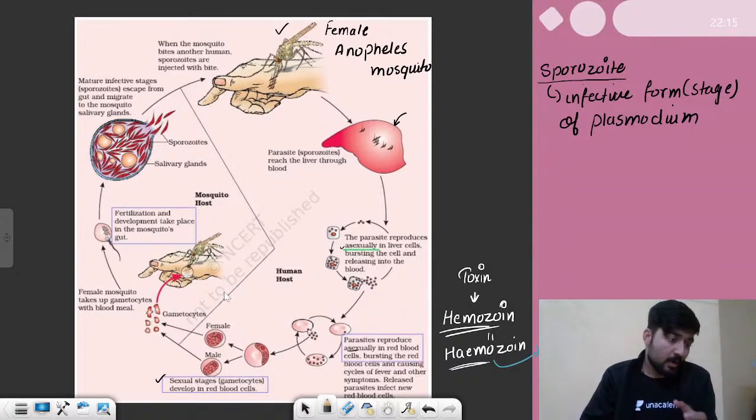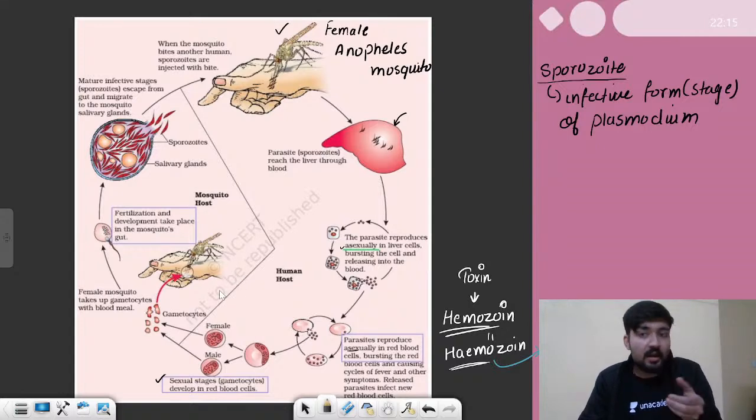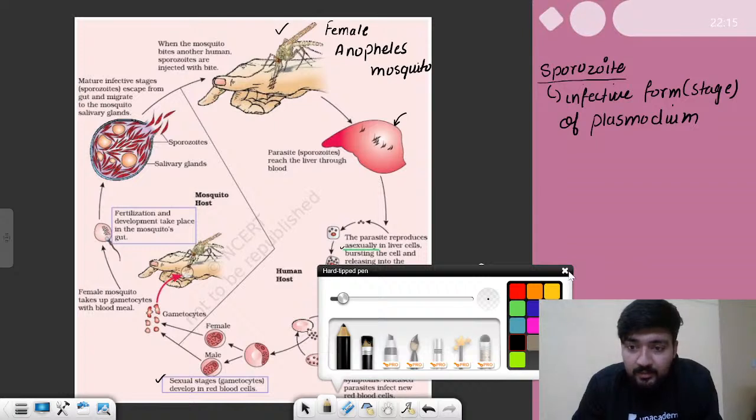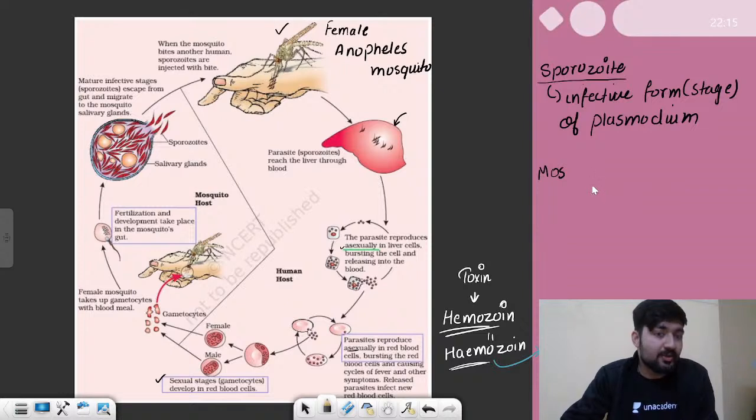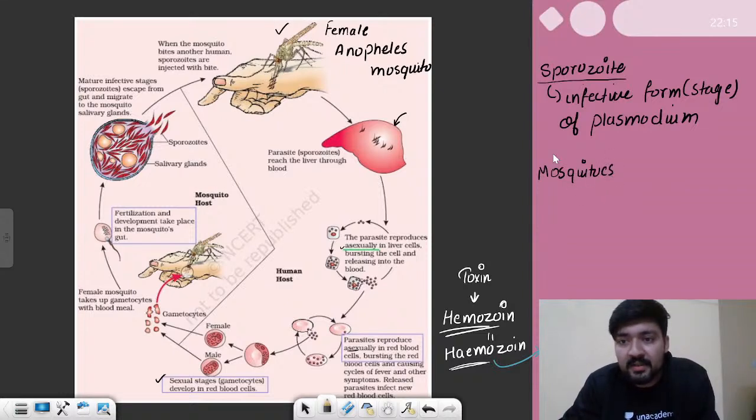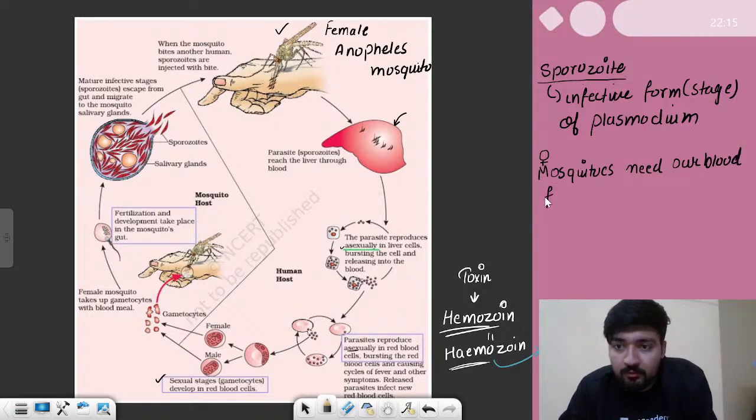But the question is, why does this mosquito bite us? Why does it need to suck our blood? The answer is that they suck our blood because the mosquitoes require the nutrients present in the blood. Basically the female mosquitoes, they need our blood for nutrients.